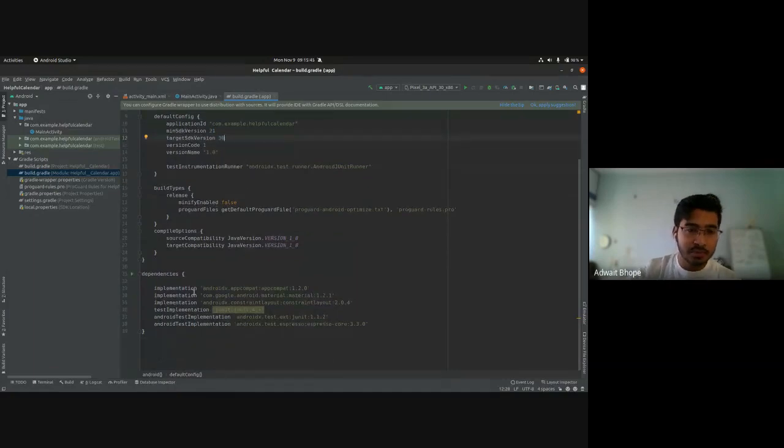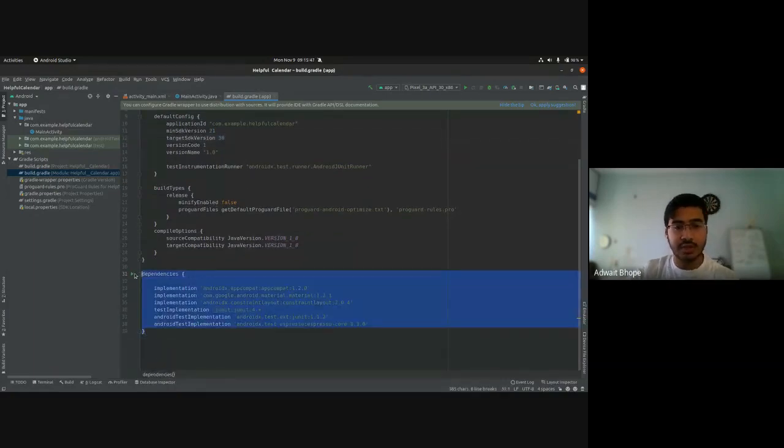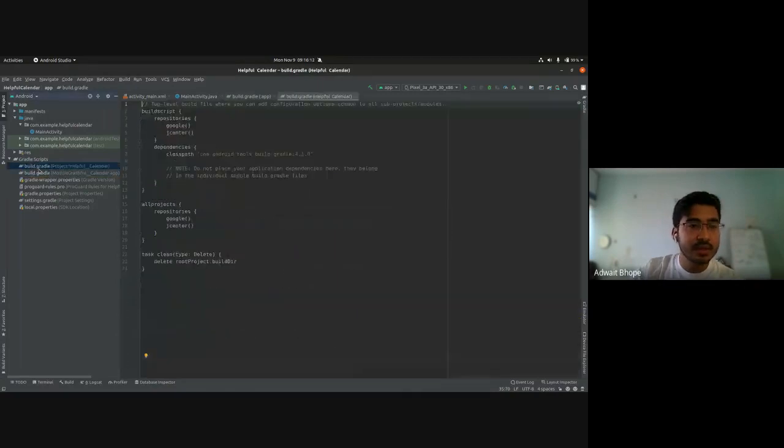And at the bottom, you will see there are dependencies listed over here. So this is what I was talking about. All these are dependencies. And anytime you want to download a new SDK or use some package, you just list it over here, in this format, just like this. Implementation, and in these brackets write down the library's name, and Gradle will download it from the database and install it in this application. So here is another build.gradle file.